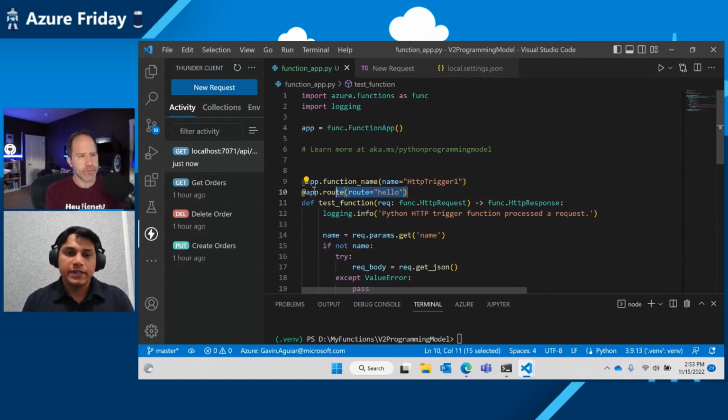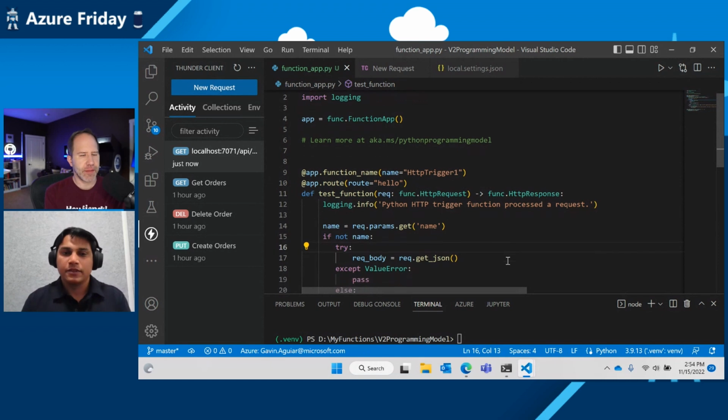Exactly. So if you see line number 10, this line number 10 is replacing the entire function.json file which we had in the V1 programming model. So now you can just skip the whole file and just add this one line, which will tell the Python that this is a Python HTTP trigger function.